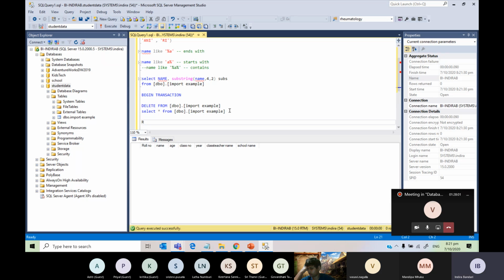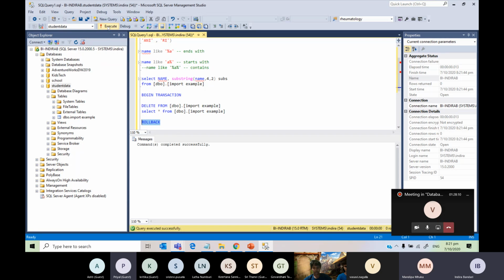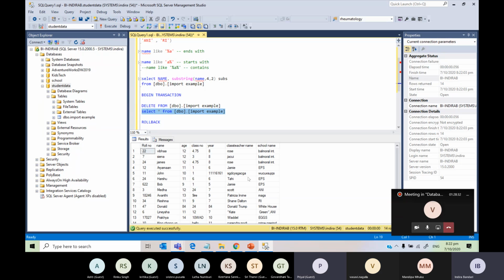There is a command called rollback transaction. I can just say rollback, and when I execute, command completed successfully. That command will be available only when you use begin transaction. If you don't use begin transaction, then everything will be deleted. And now when I select, because the rollback was successful, you have all the data. So never ever delete without begin transaction, so that if you want it back, you can get it.